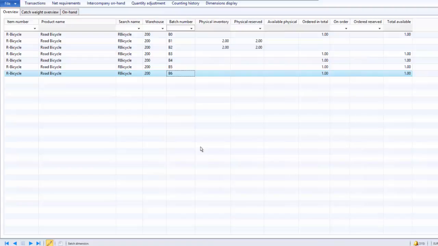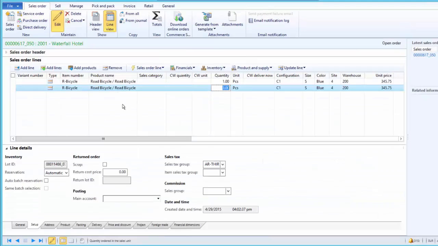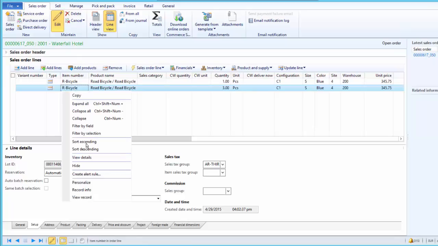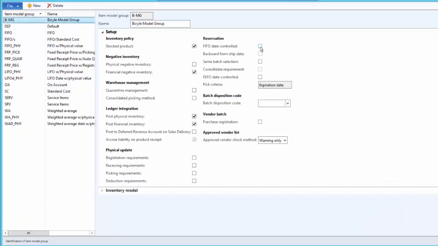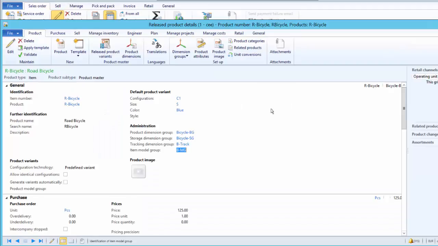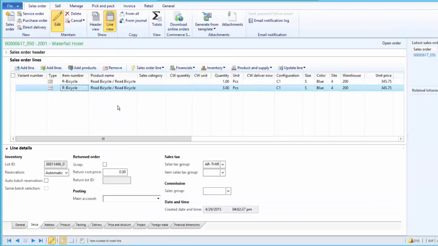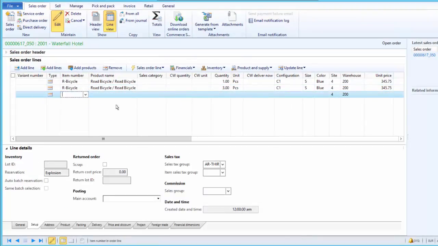And before we create a sales order line, we go to the released product form. We have an item model group here, and we can select this one, FIFO date control, that will make the reservation date sensitive, and then backward from ship date. But before that, we will just create a new sales line, our bicycle, and again for this we will keep the reservation as automatic, and we will simply